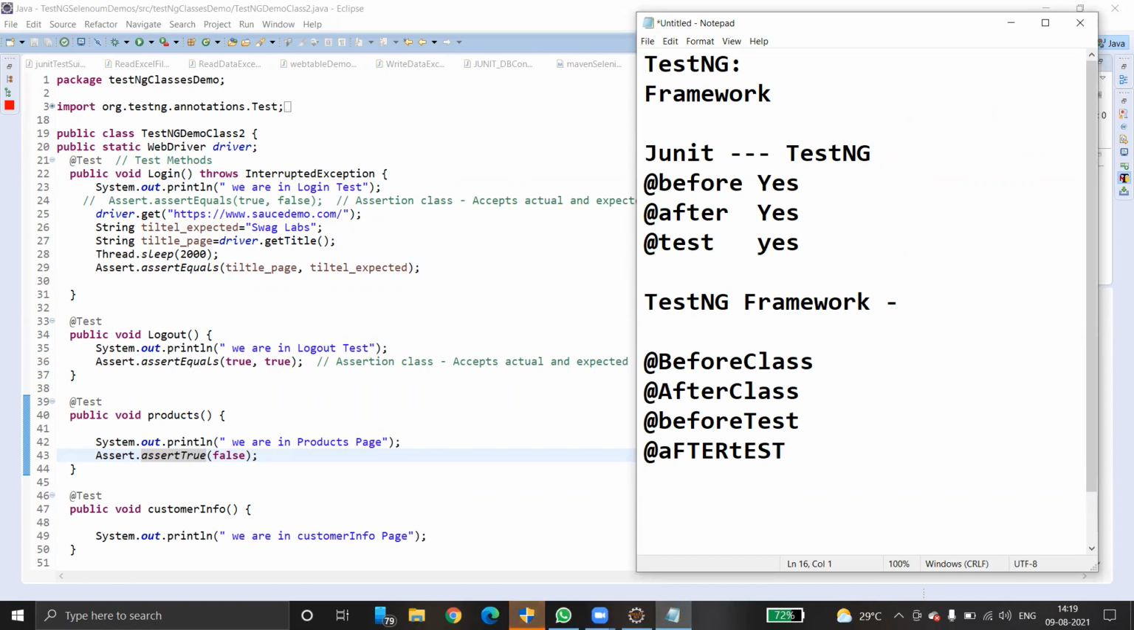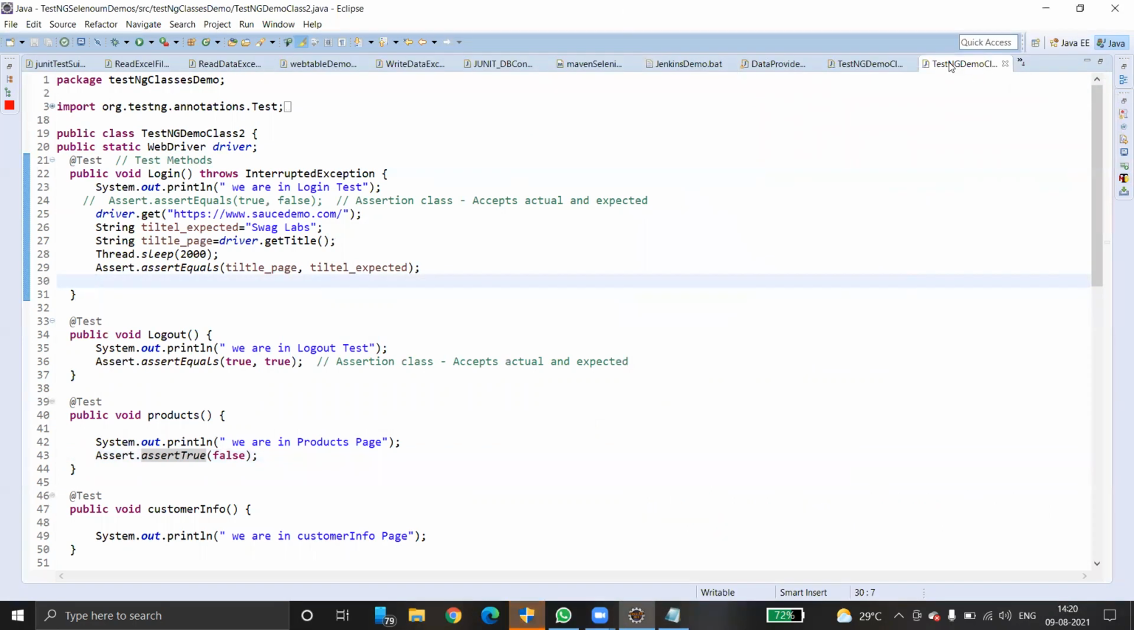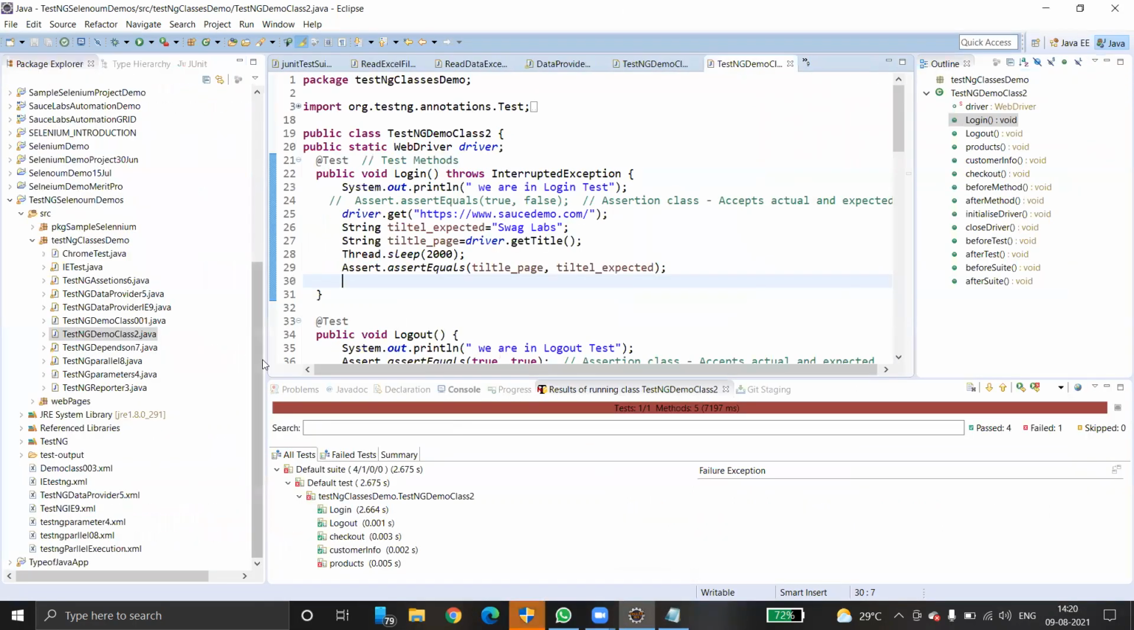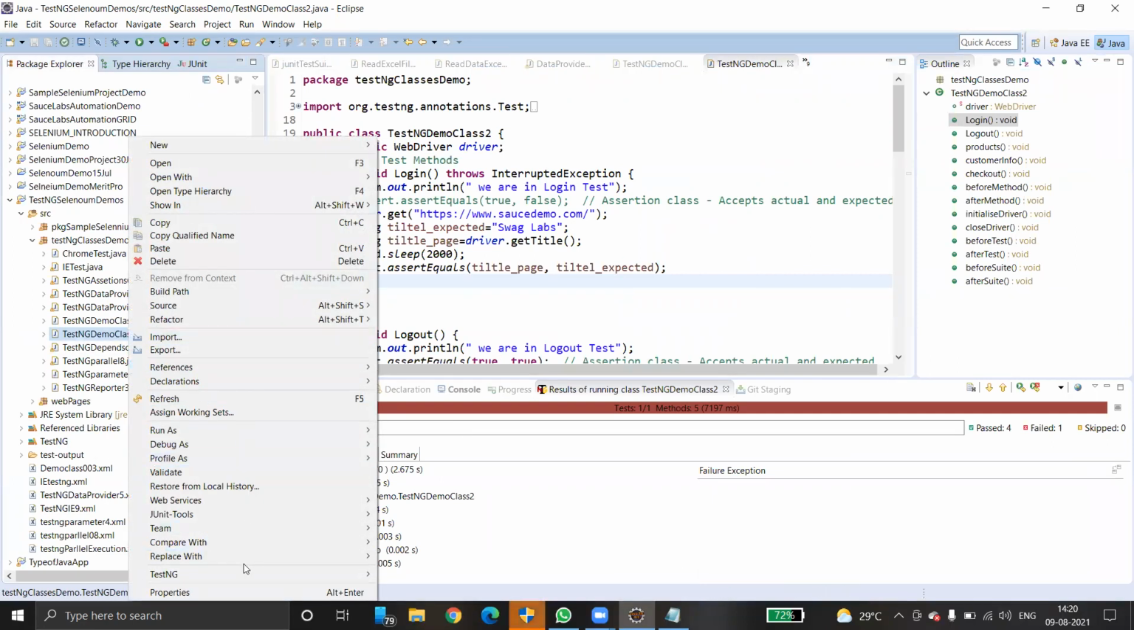What next? We can also configure a test execution through an XML file. How do we configure an XML file? Actually, it's very simple. Just right click and go to TestNG, Convert to TestNG. Automatically it will create a configure.xml file. The configure.xml file gets created.